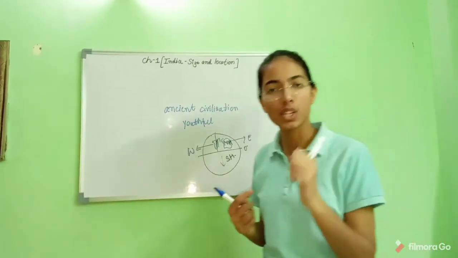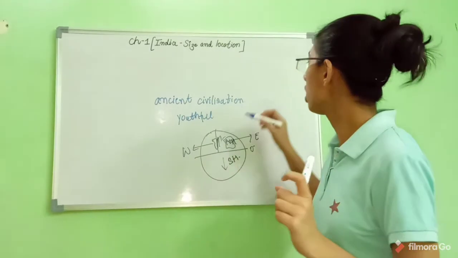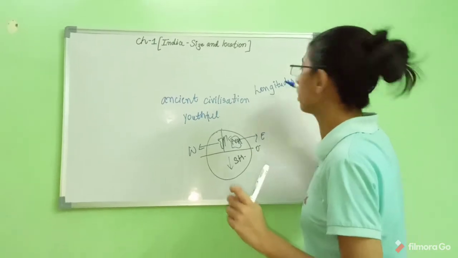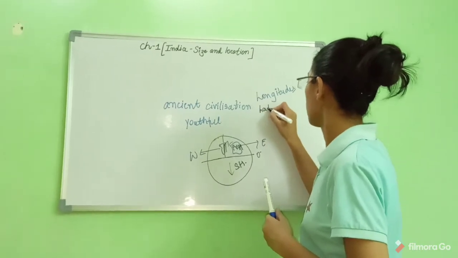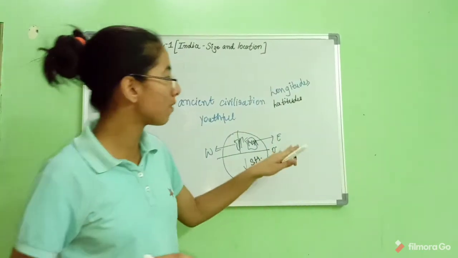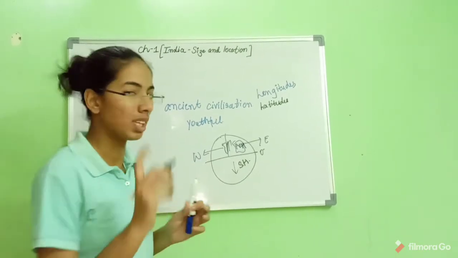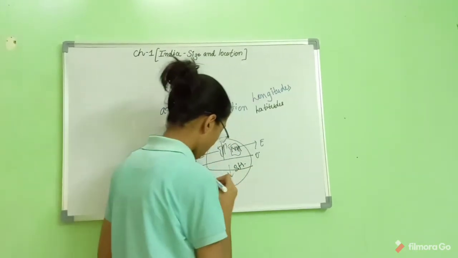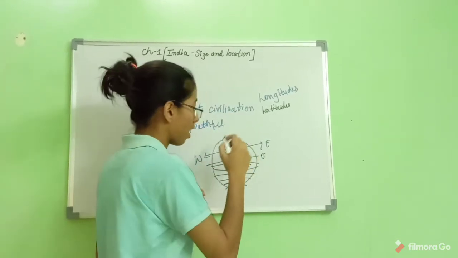So what we devised is a new system, which is basically called the system of longitudes and the system of latitudes. Now you would all have studied this in your previous classes, that latitudes are the lines which are parallel to the equator, like this, like this, like this.